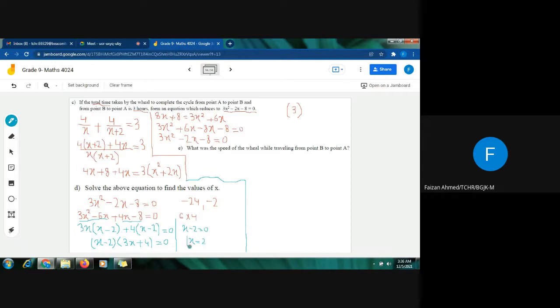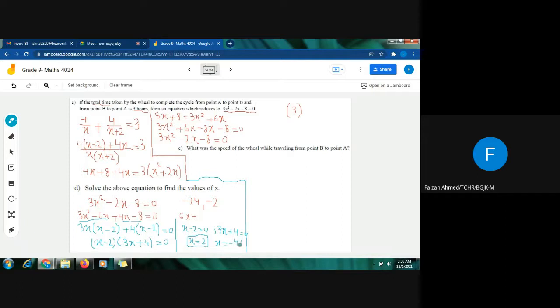So the first value is coming out as 2. Now the other bracket, 3x plus 4 equals to 0. When I shift this plus 4 to the other side, it becomes negative 4, and the value of x will be minus 4 upon 3.